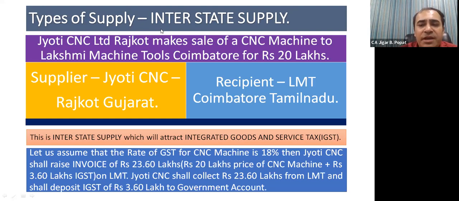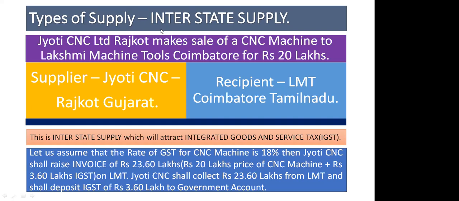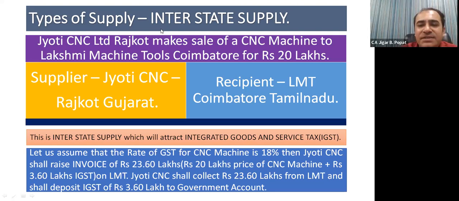Can you tell me, friends, on interstate supply, which tax is being levied? Have you got any idea? IGST. Yes, Renuka, very good. It's IGST. It is integrated goods and service tax. Whereas there is one another supply known as intrastate supply.